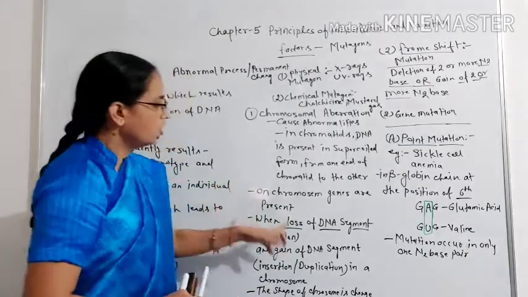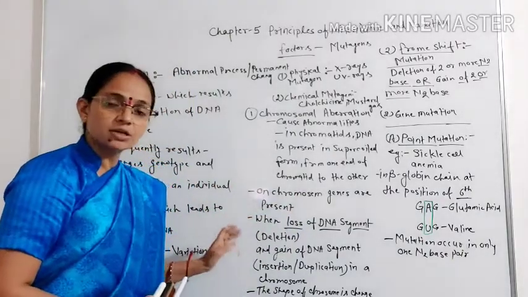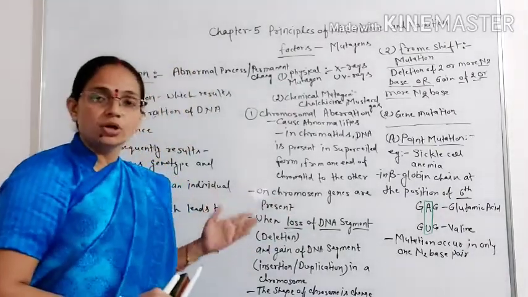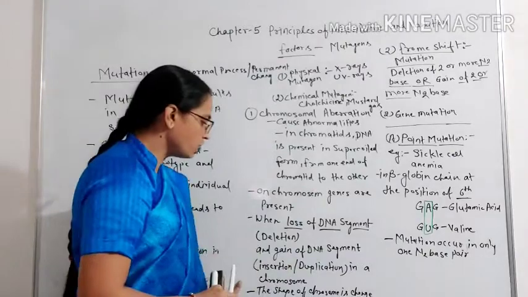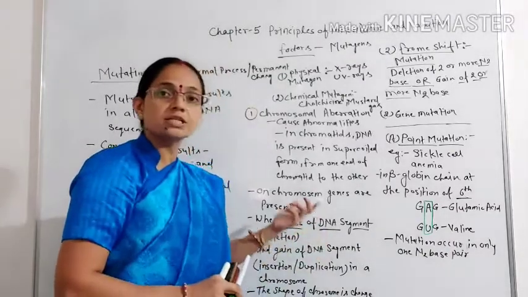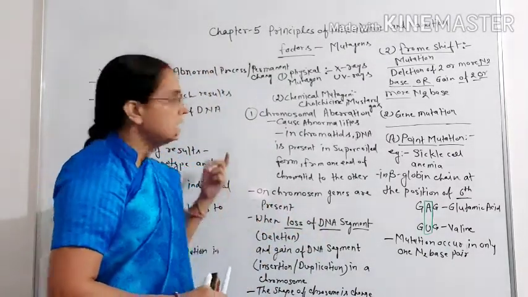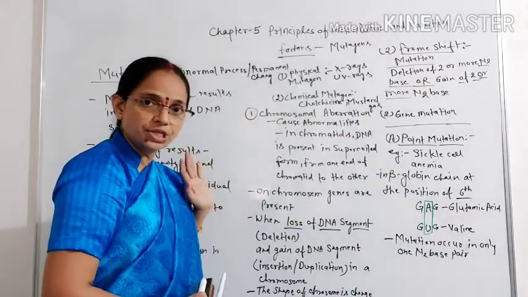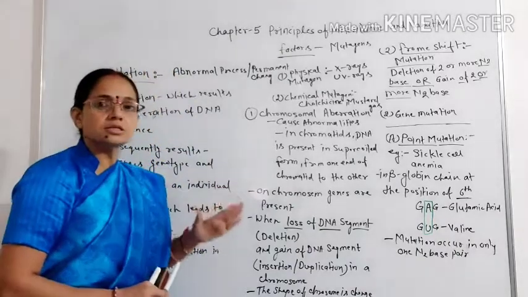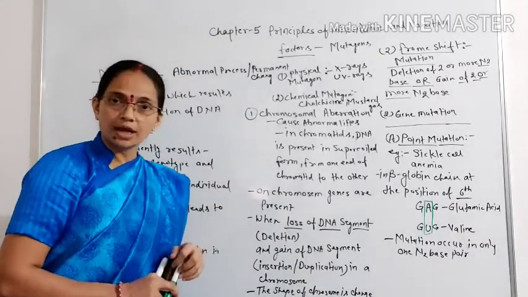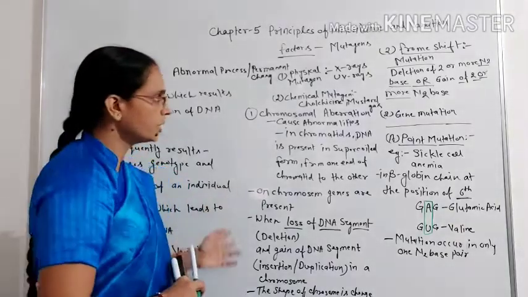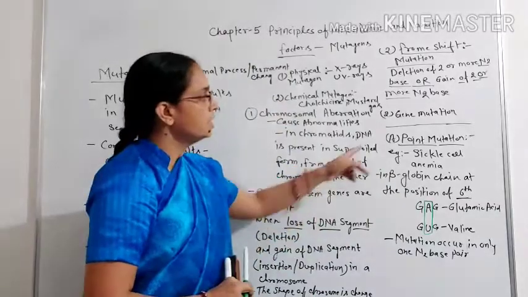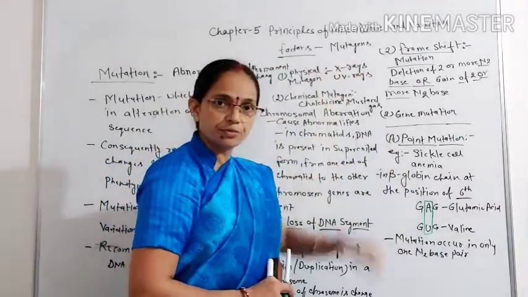Loss of a DNA segment is called deletion, and gain of a DNA segment is called insertion or duplication in a chromosome. This leads to a change in the shape of the chromosome, which causes abnormalities. It is called chromosomal aberration. Chromosomal aberration is also found in cancer cells. And gene mutation is also of two types, point mutation and frame shift mutation.